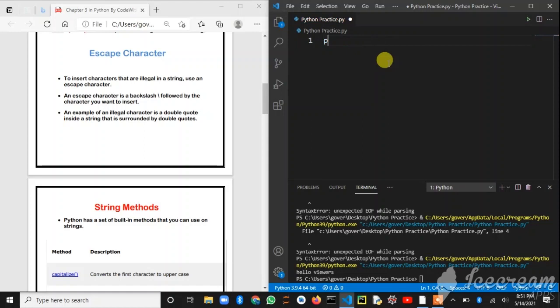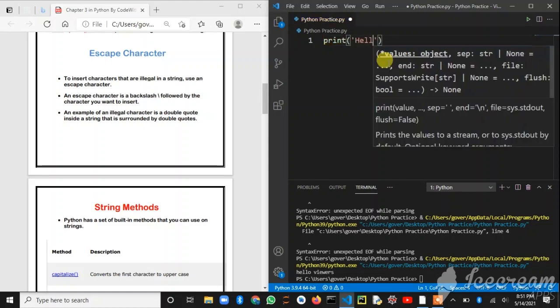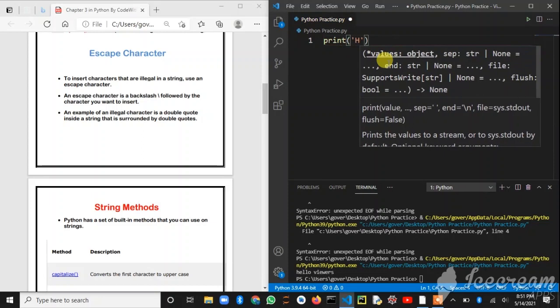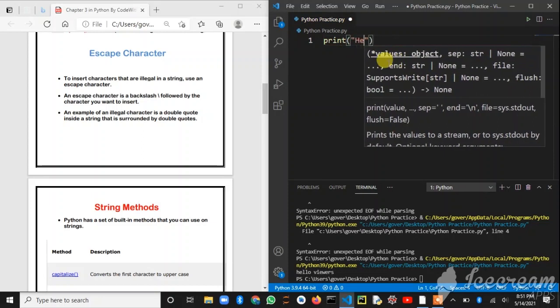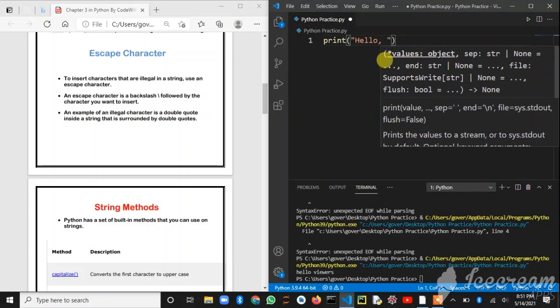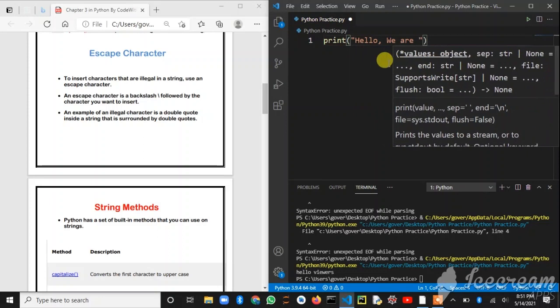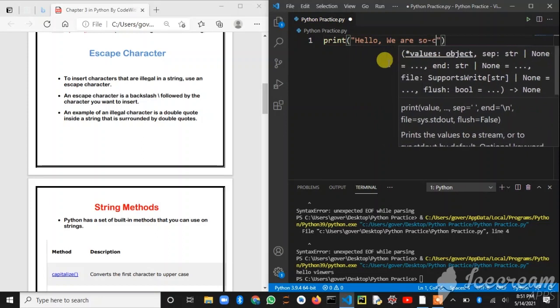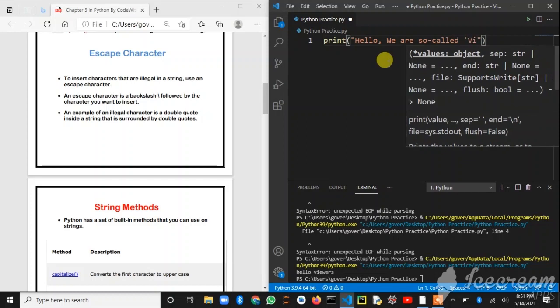Suppose we are printing, as you can see, hello, or I will take double quotes. Hello, we are so called Vikings.